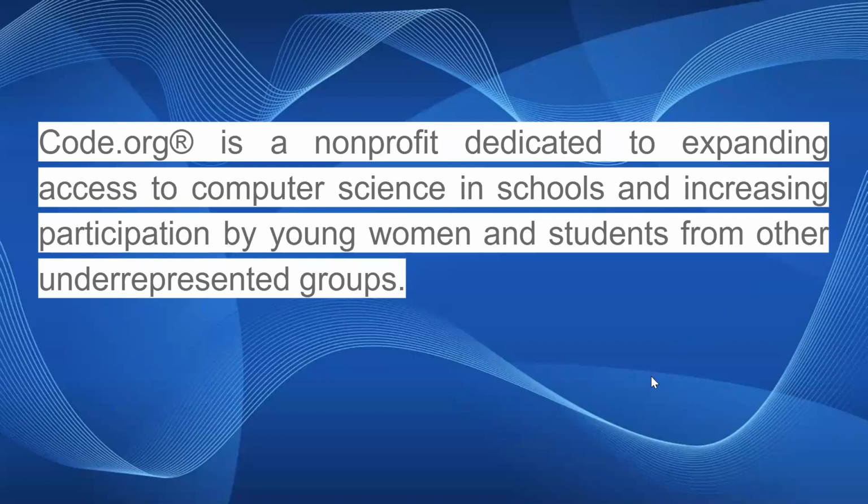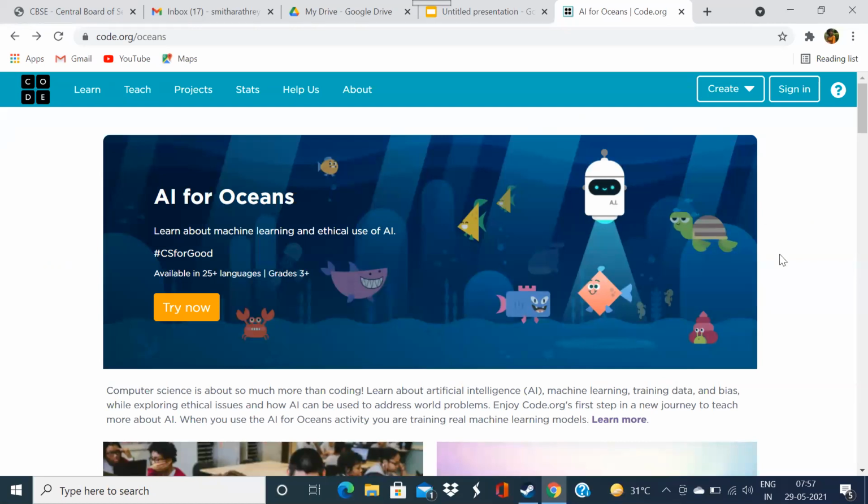So I have taken a snapshot of the information about code.org, which is available on the website itself. You can go through this, and this is the first screen which you get when you go to code.org/oceans. Basically, we are going to teach our children about machine learning, and in that we are going to teach about supervised learning. Then, inside that, different types of classification. And after that, we are going to teach them about pattern recognition as well as the ethics involved.